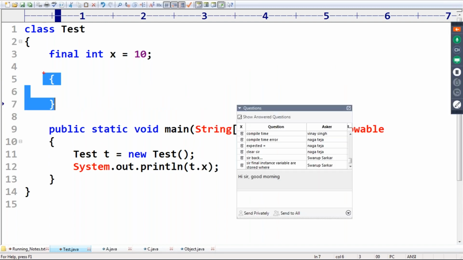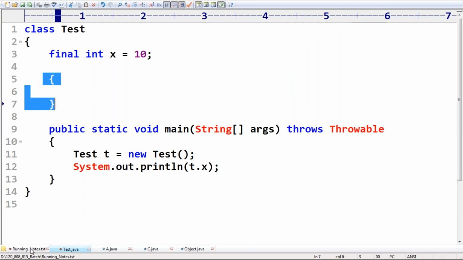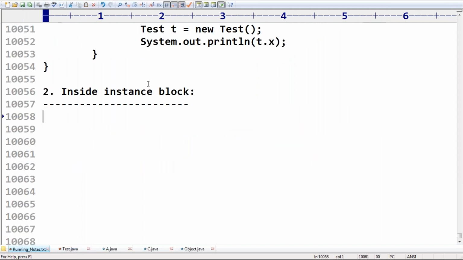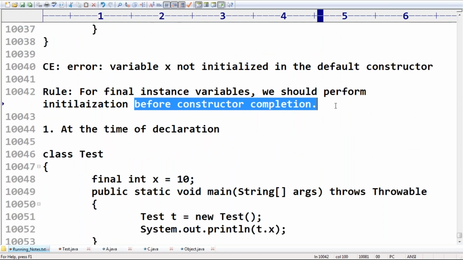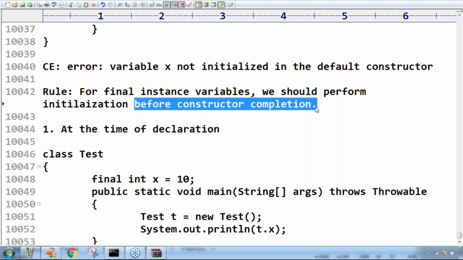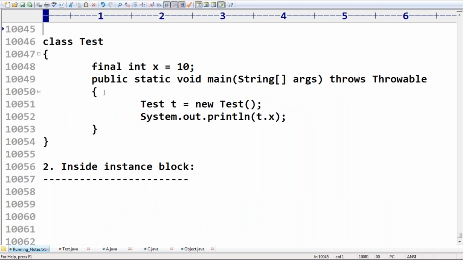When will the instance block be executed, sir? For every object creation, the instance block will be executed before constructor execution. First the instance block and then the constructor. That's why our rule is: before constructor completion you can perform initialization for a final instance variable at the time of declaration.